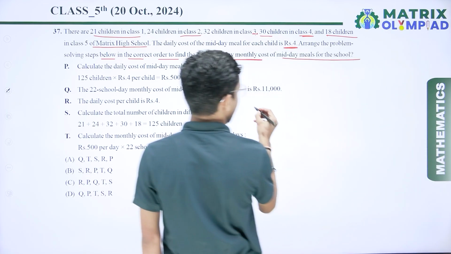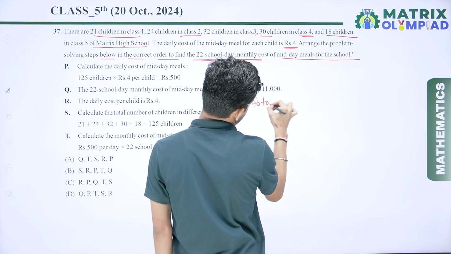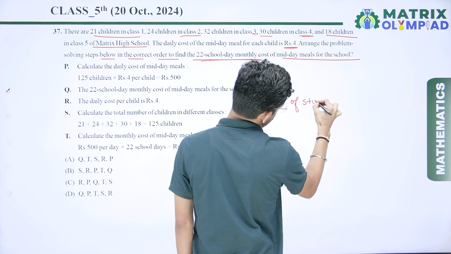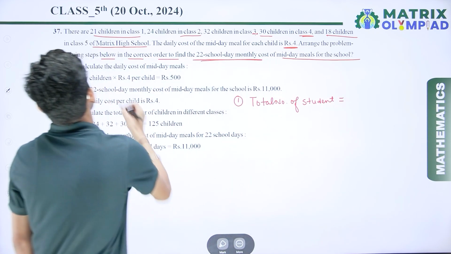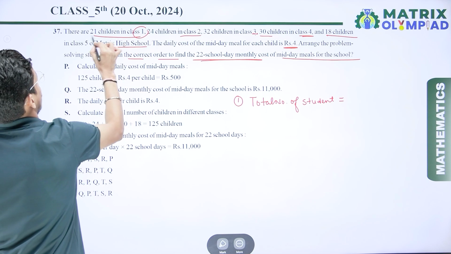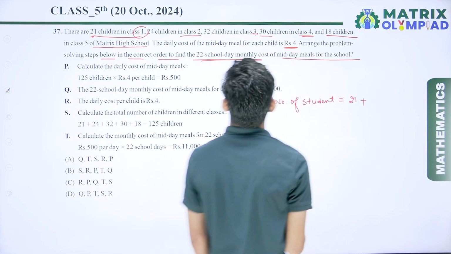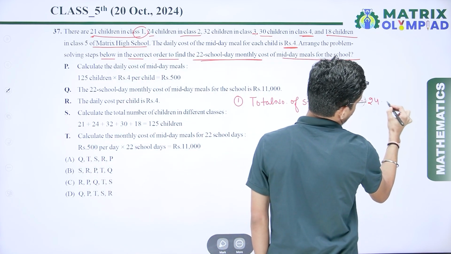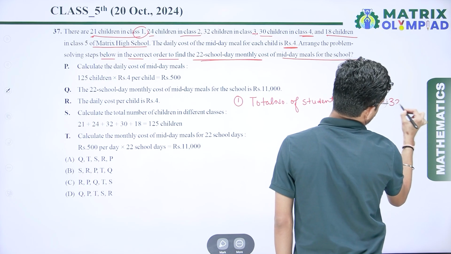So first here we have to find the total number of students. Now for class 1 the number of students is 21. For class 2 the number of students is 24. For class 3 the number of students is 32.